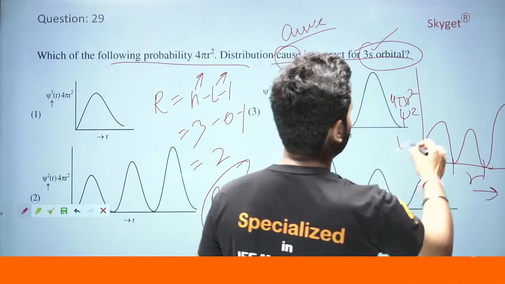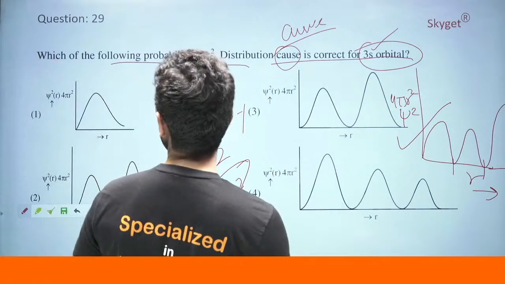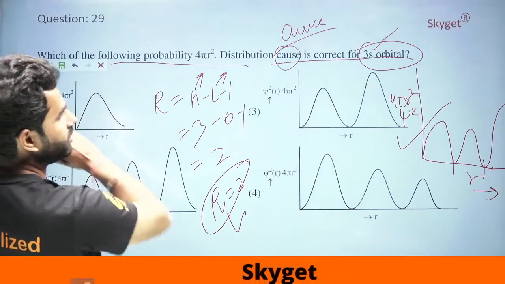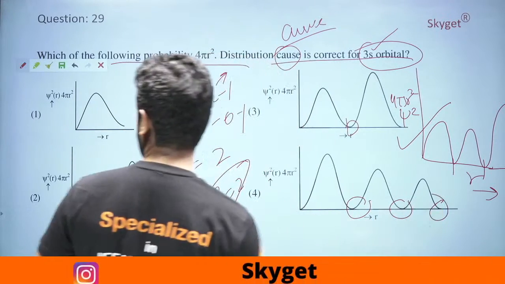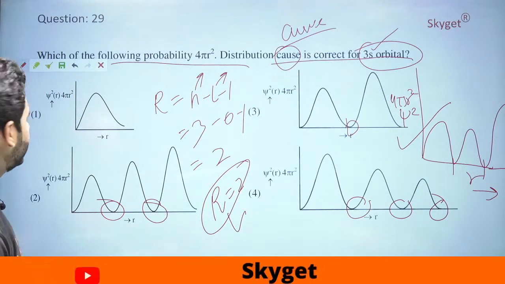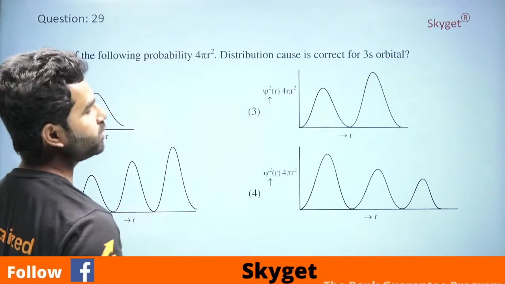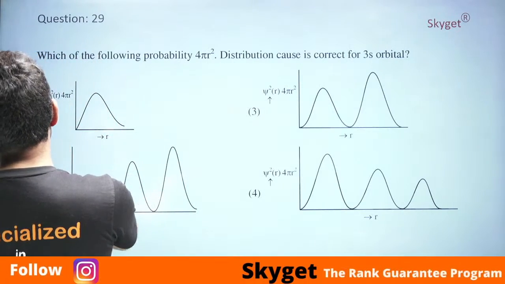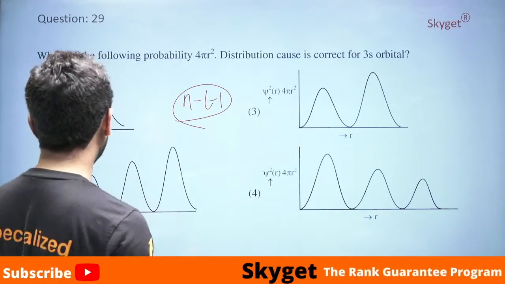So we need to find which one is right. The first option has no nodal plane, the third option has 1 nodal plane, the fourth option has 3 nodal planes. In the case of the second option we have 2 nodal planes. So the right answer will be second. Just remember the formula for the nodal points: n minus L minus 1. Remember this one, and directly get the answer.